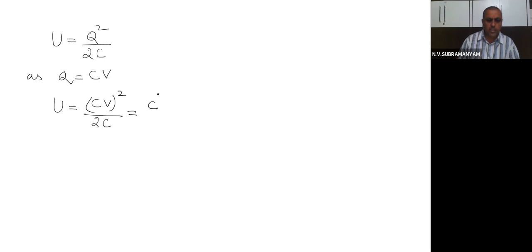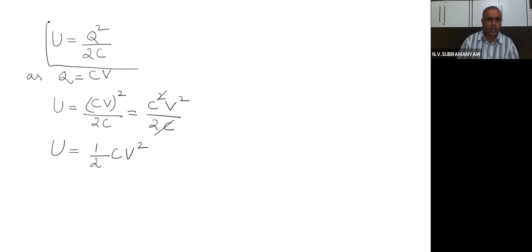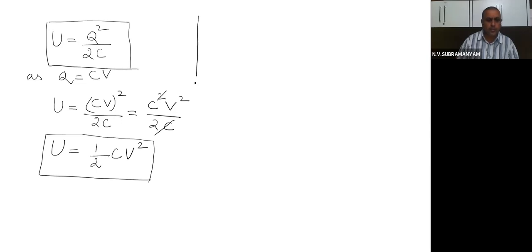That is C square V square divided by 2C. Cancelling one C, I get CV square divided by 2, which is half CV square. So this is another formula for energy. Depending on the problem given to you, use the appropriate formula.